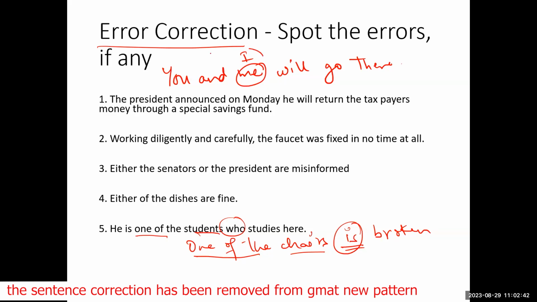Because this is the subject of the sentence. Whenever you use a pronoun for the subject of the sentence, you cannot use "me," because "me" is a pronoun that is only used as the object of the sentence. It cannot be used as the subject. That is why you cannot say "you and me." It is always "you and I."